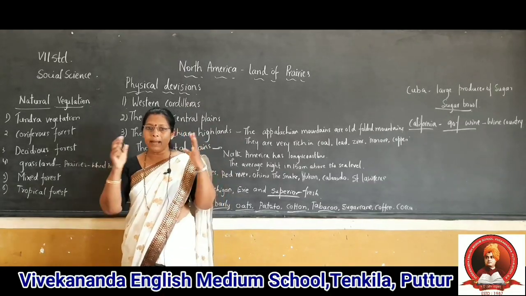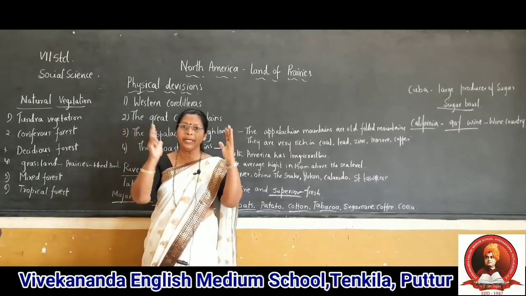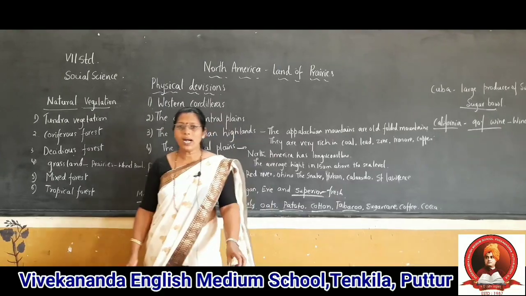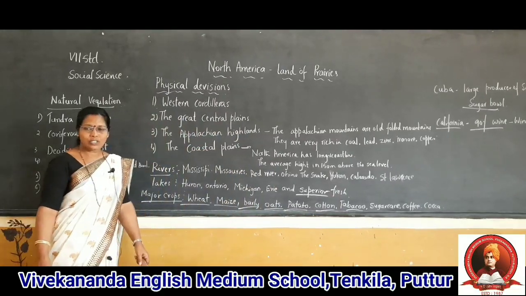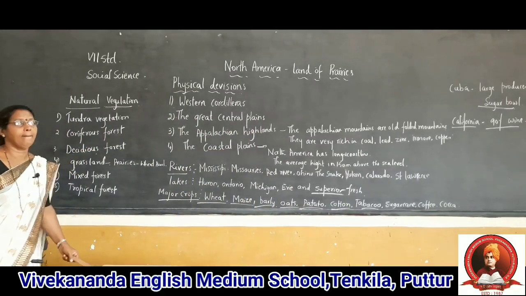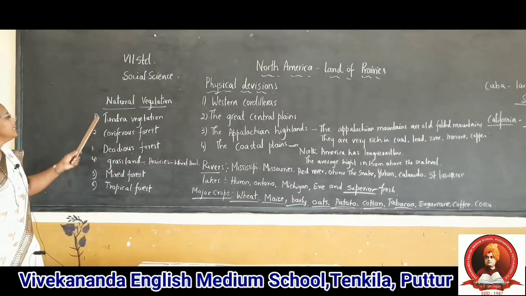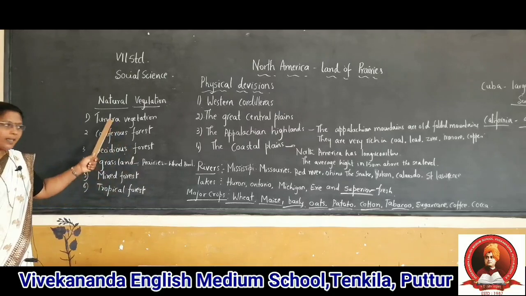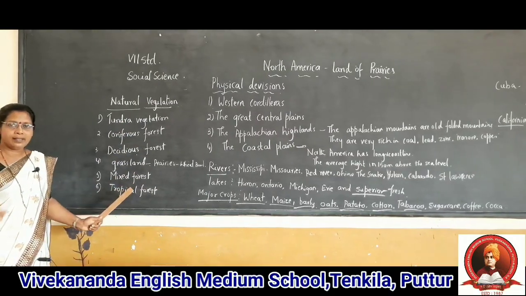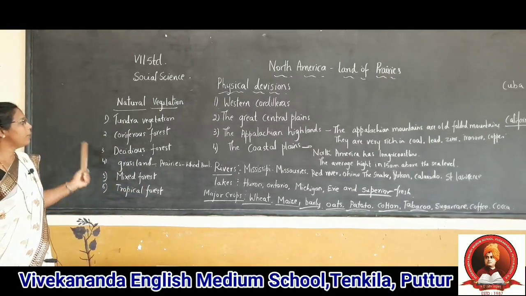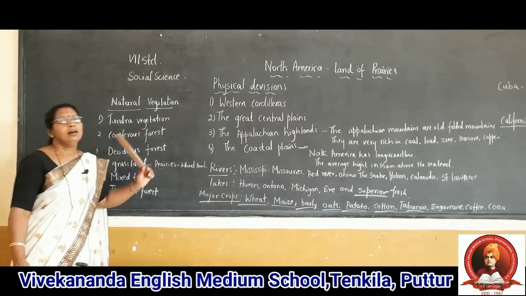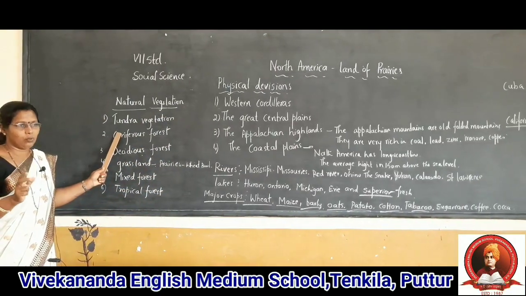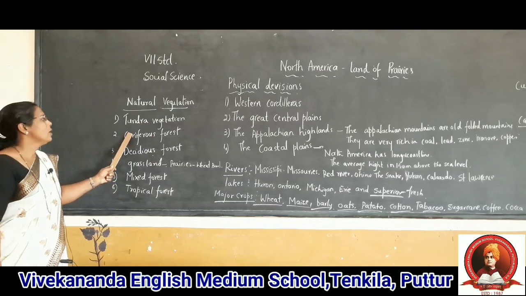Vegetation means the plants and animals in a particular area. So what kinds of vegetation can you see in North America? The same kind of vegetation you can see in India also. The same type of vegetation you can see in America. One is tundra vegetation, a very cold place where only lichens and mosses grow.